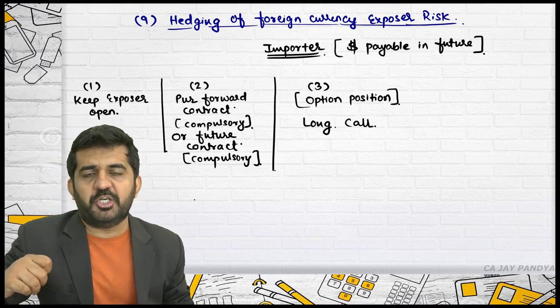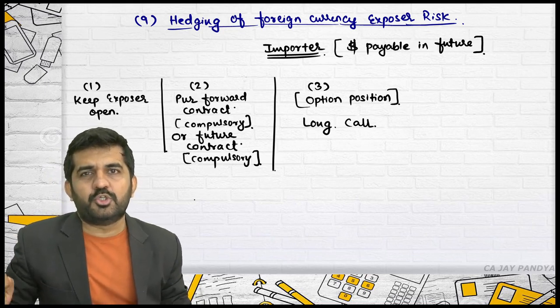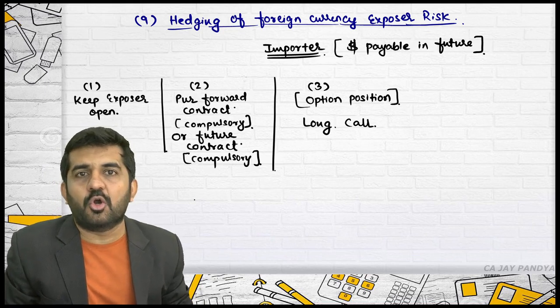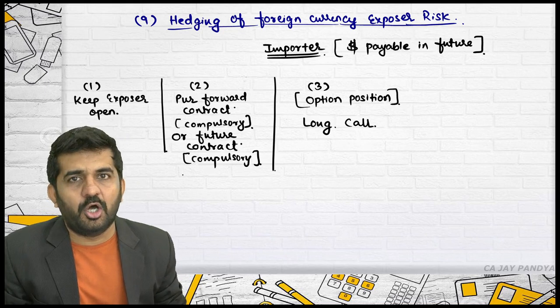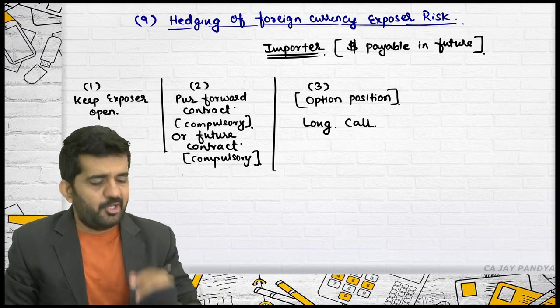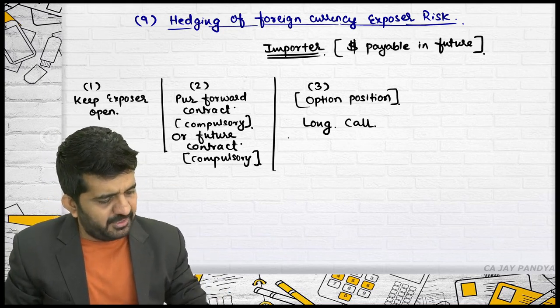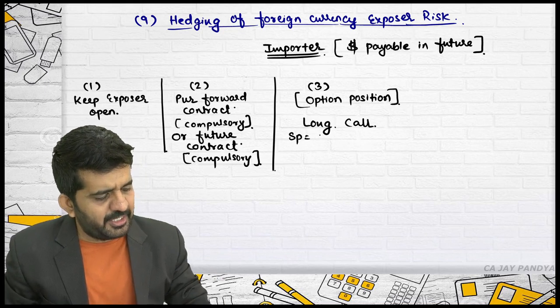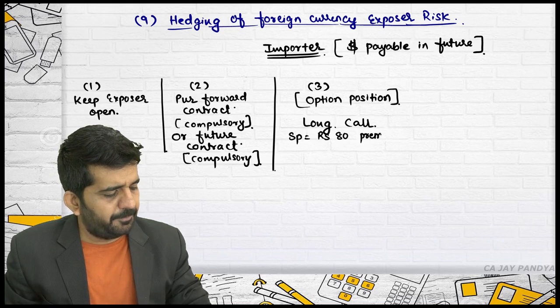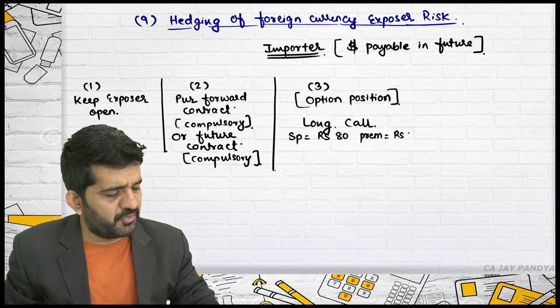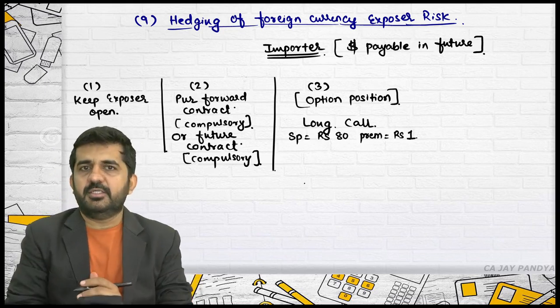Which position you should enter into? You should enter into long call position. Say long call is available at a strike price of rupees 80 with a premium of rupees 1 per dollar.